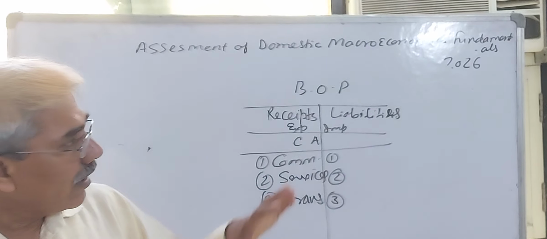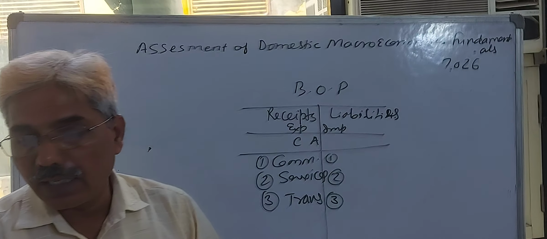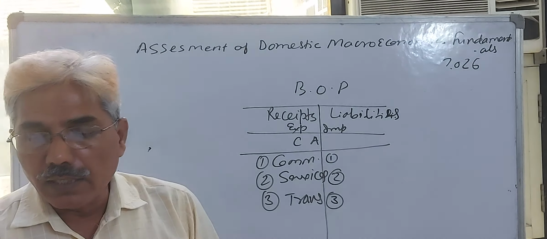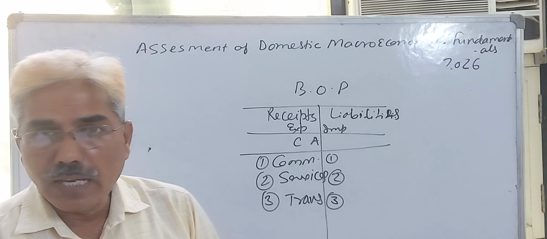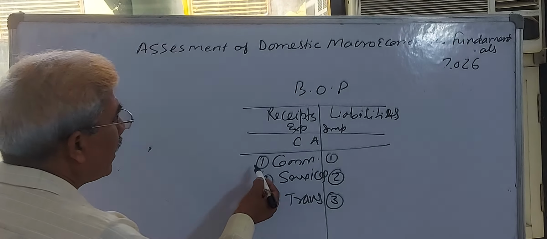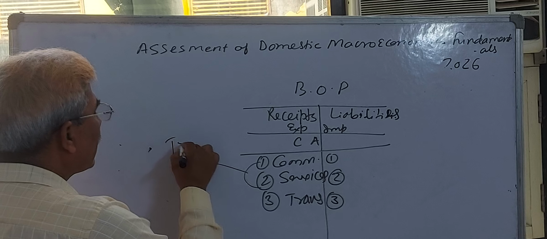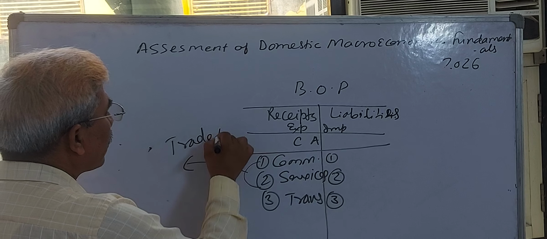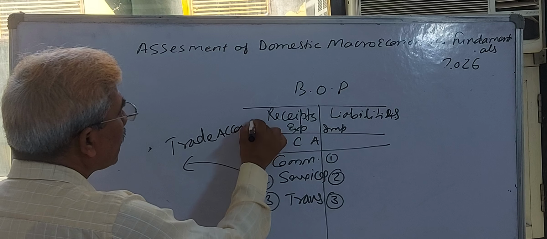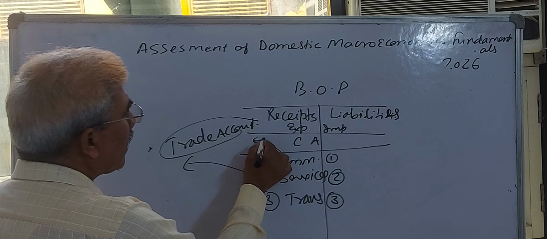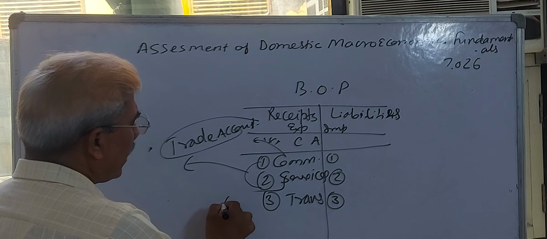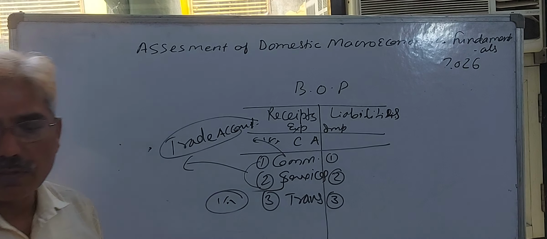If you see the current account during this financial year, exports in terms of US dollars, that is trade account, goods and services. This is the visible item of the trade account, and this is the invisible item of the trade account.